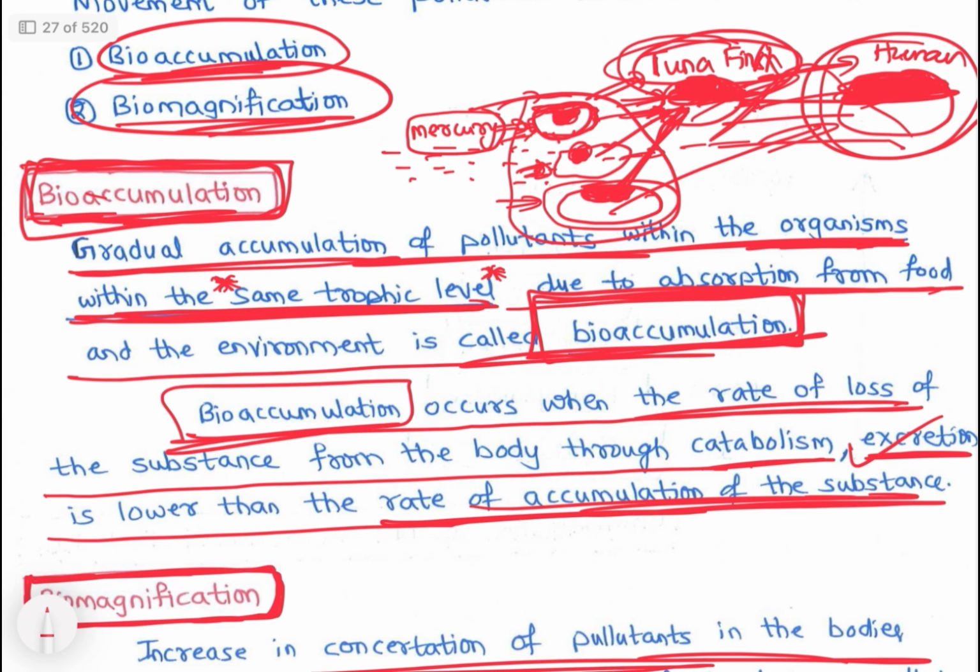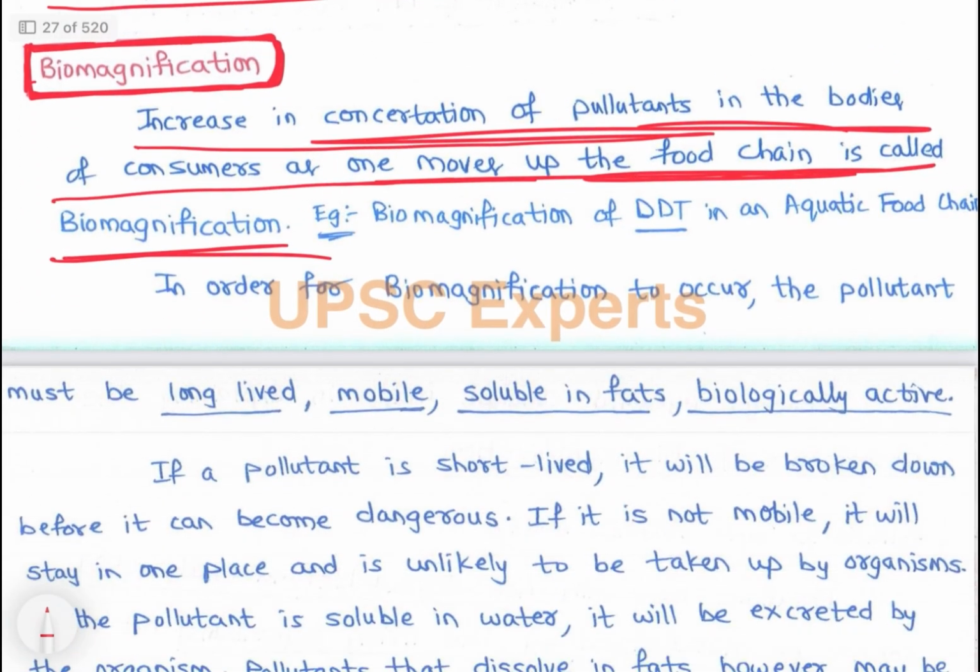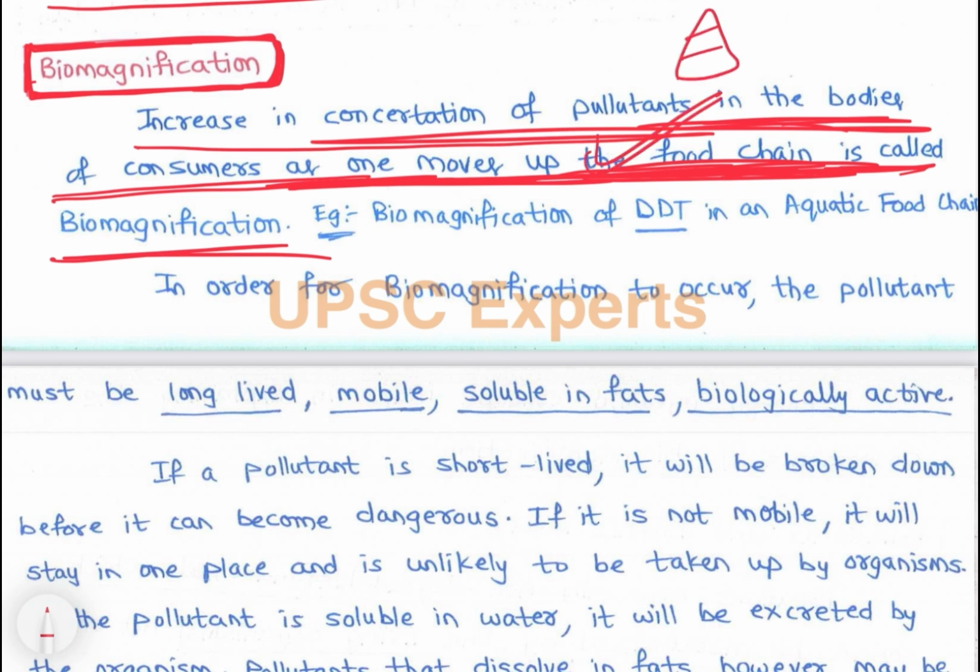As we move up the trophic level, there is magnification of mercury. So that is biomagnification: increase in concentration of pollutants in the bodies of consumers as one moves up the food chain.